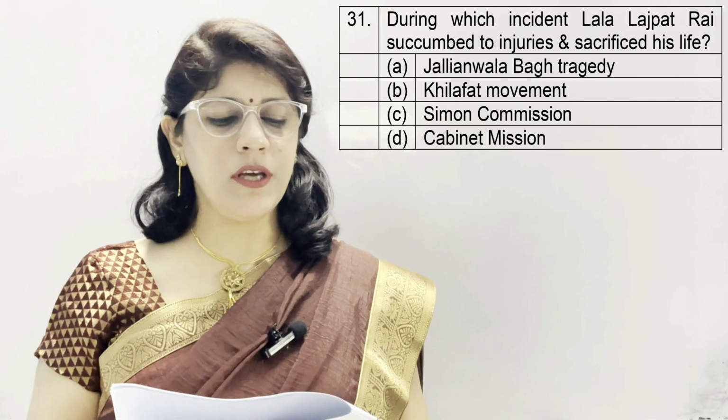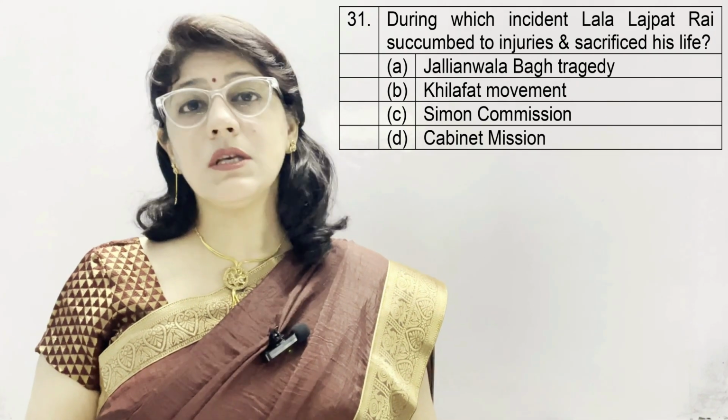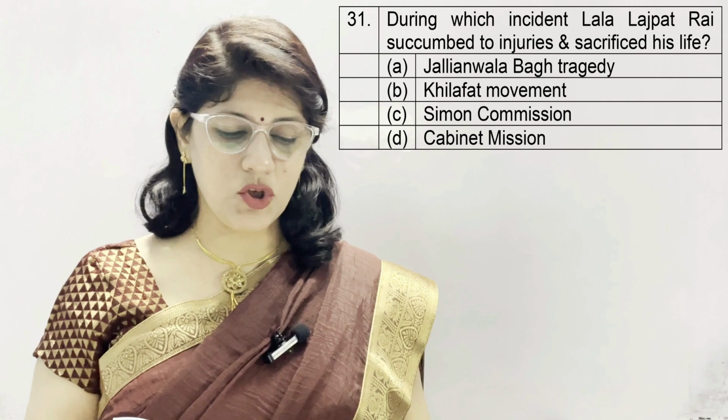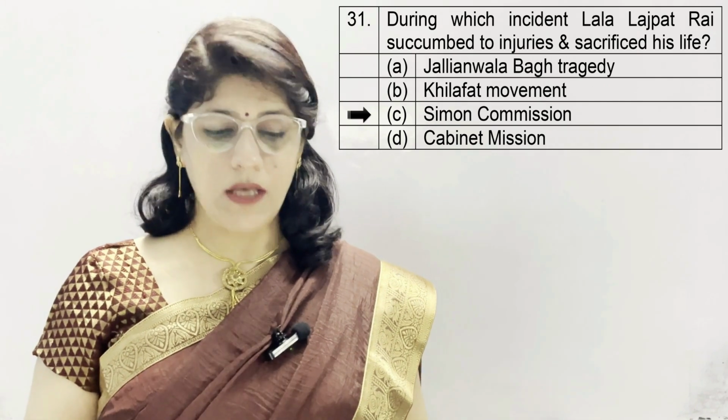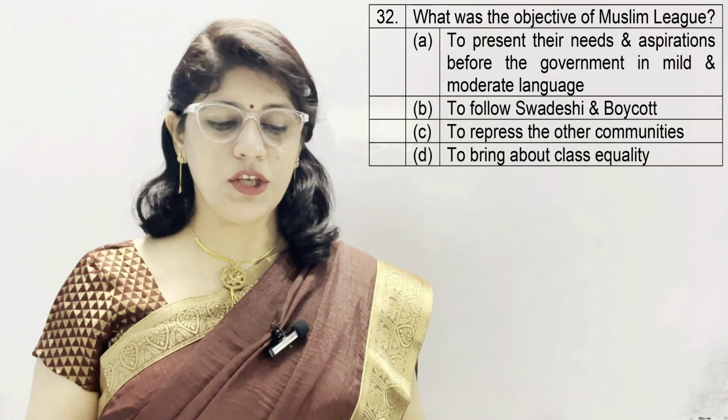A. Jallianwala Bagh tragedy. B. Khilafat movement. C. Simon Commission. And D. Cabinet mission. And the correct answer is C. Simon Commission. Question number 32.